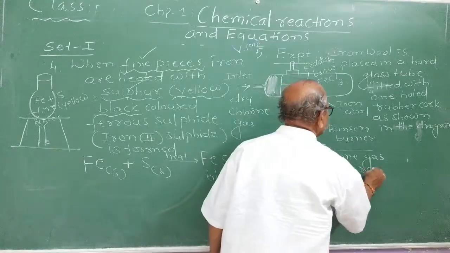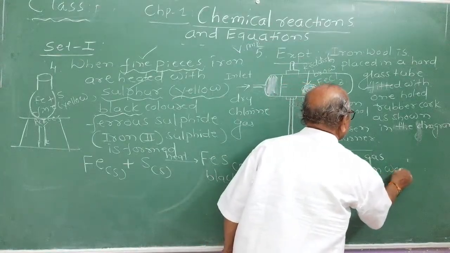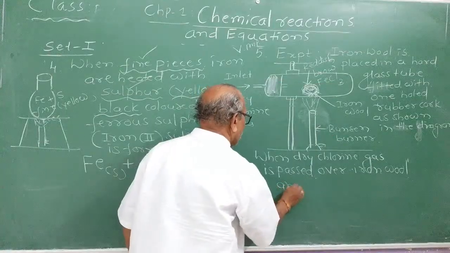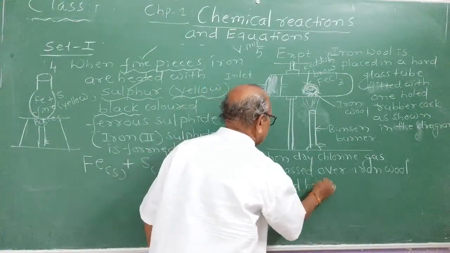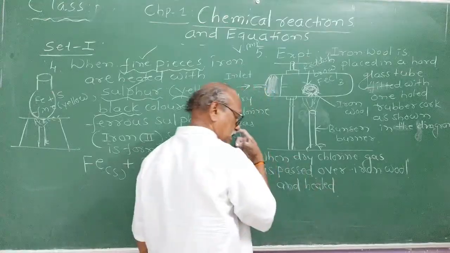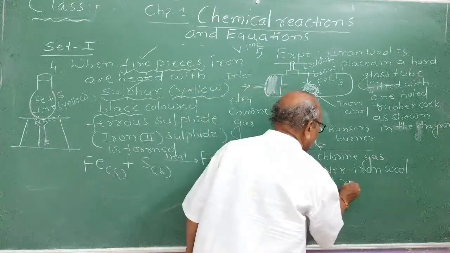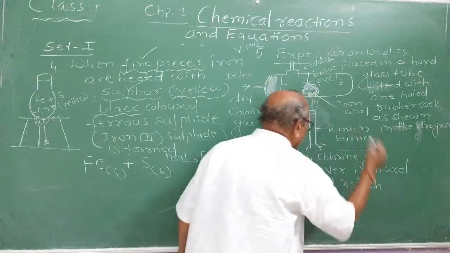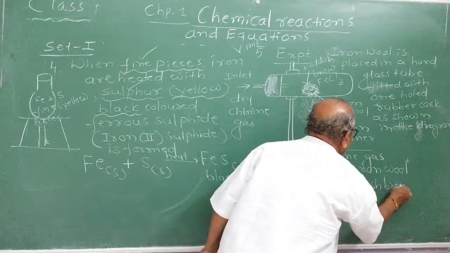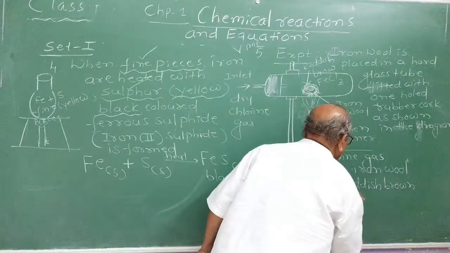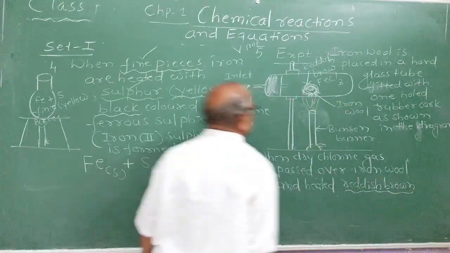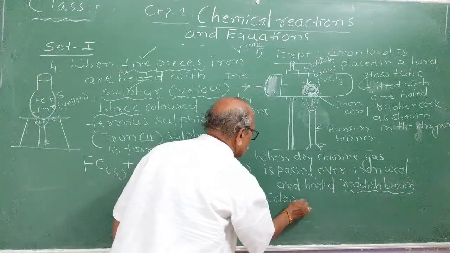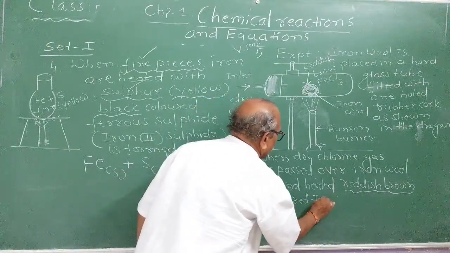Underline the word reddish brown. What is the color of ferric chloride? You should keep it in your mind. Reddish brown.